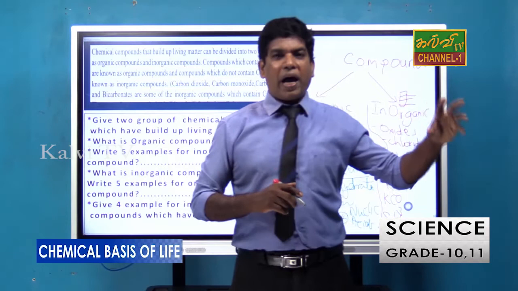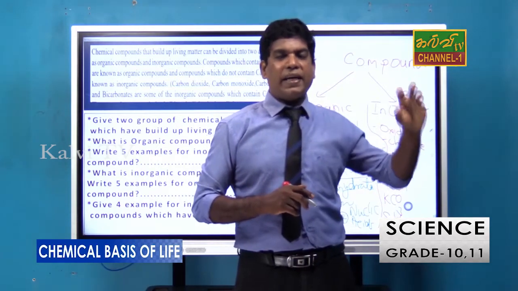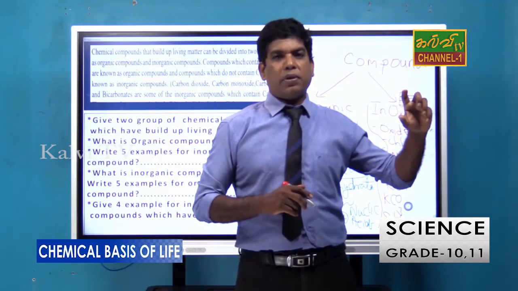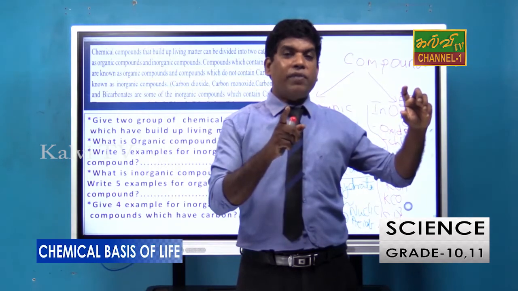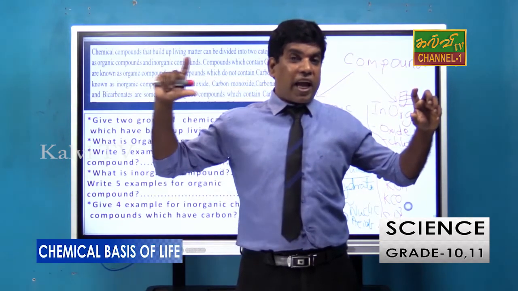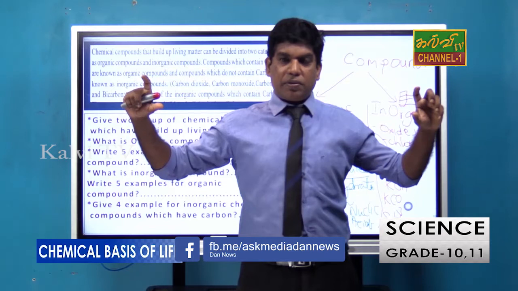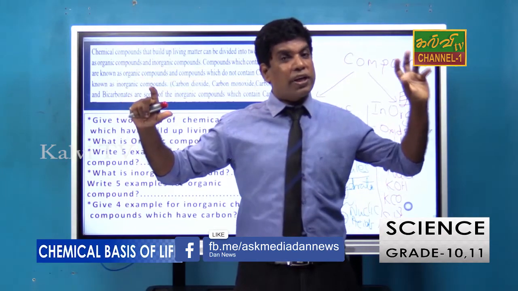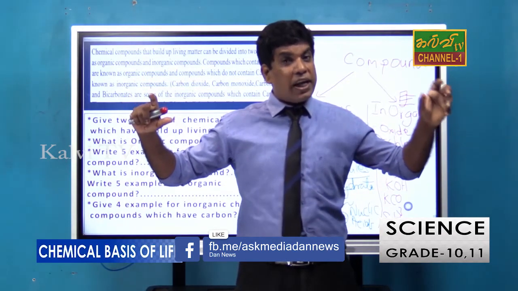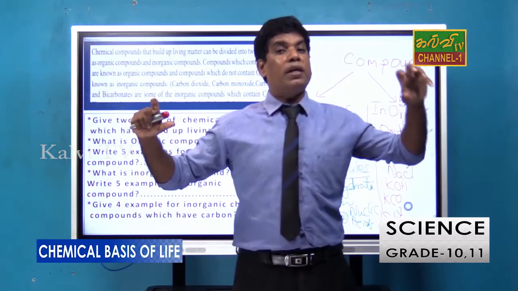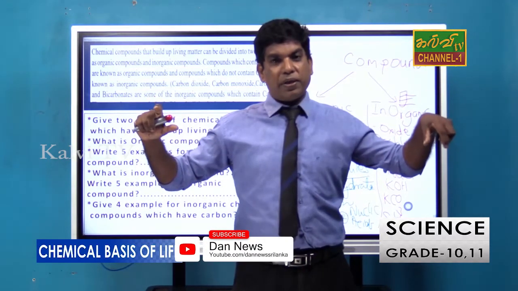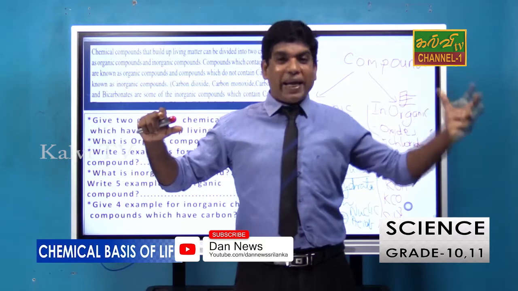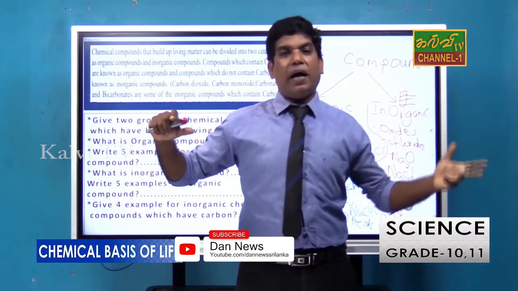At that time you may ask, what is carbon dioxide? It consists of carbon. But you already said the substance which has carbon is organic. But carbon dioxide is included here. Not only carbon dioxide, carbon monoxide also included. Then sodium bicarbonate, potassium bicarbonate.